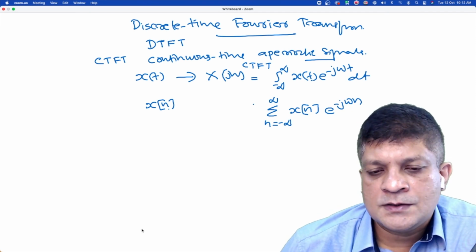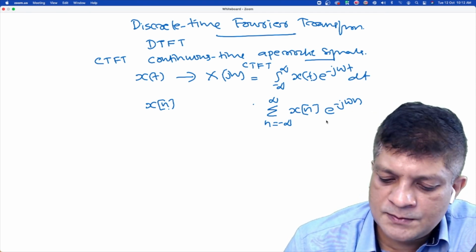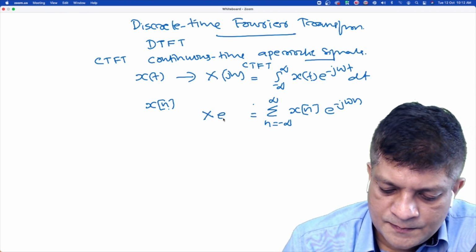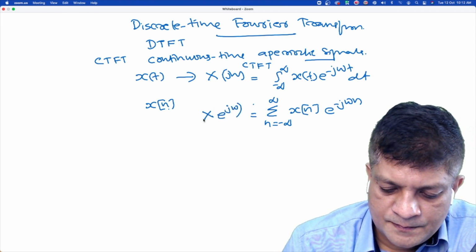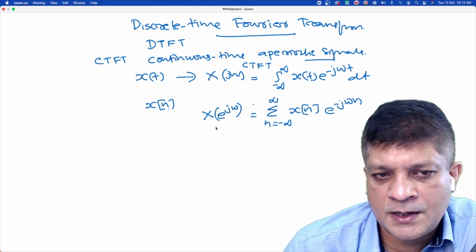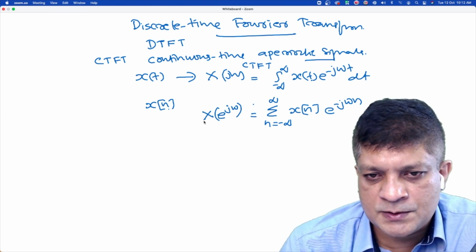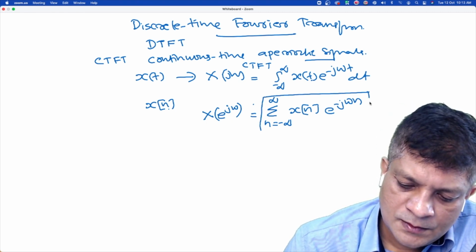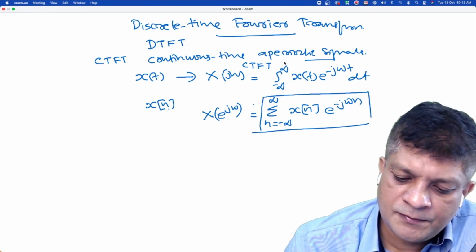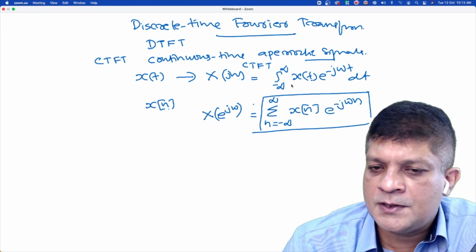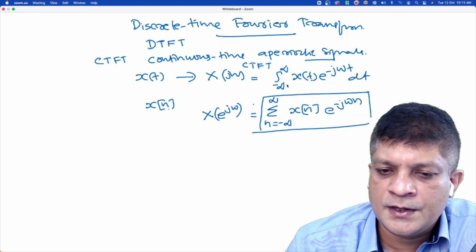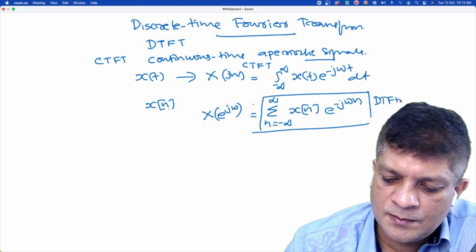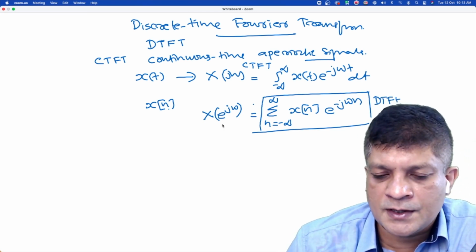This is the Fourier transform of a discrete time signal, and I am writing it as a function of e to the power j omega. I'll explain why. It is similar to the continuous one, the only difference being that it is a summation instead of integration. This is called the discrete time Fourier transform of signal x[n].